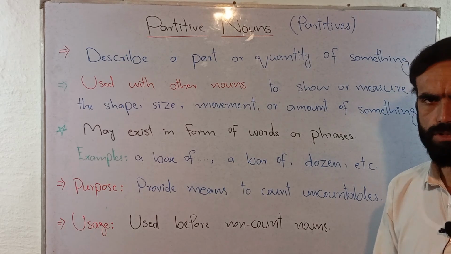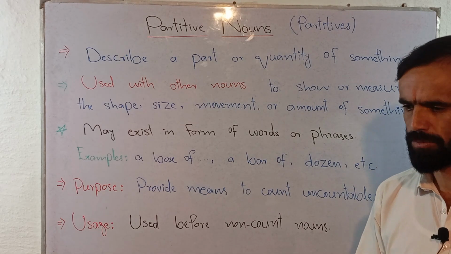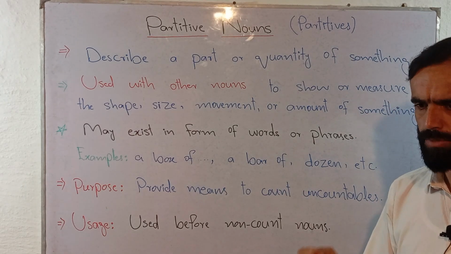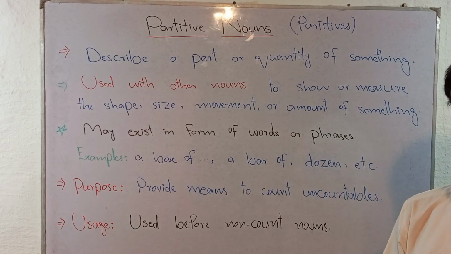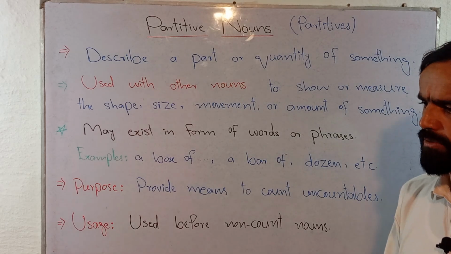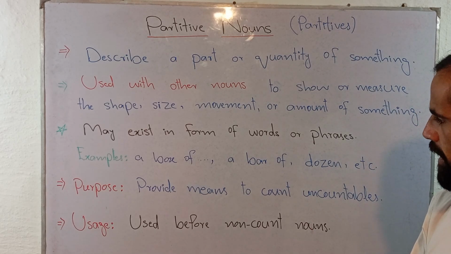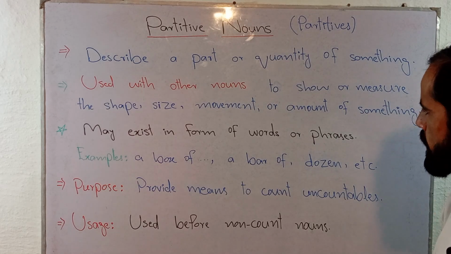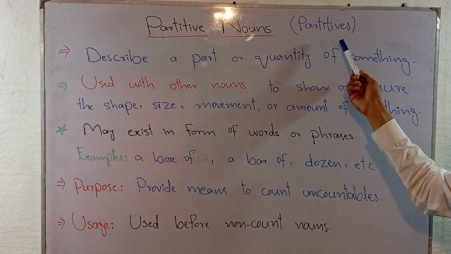There are some situations where it is necessary to mention how much of that particular noun we mean, or how much of those nouns we need or demand. So while referring to the quantity of those uncountable nouns, we have some other nouns that are known as partitive nouns or simply partitives.